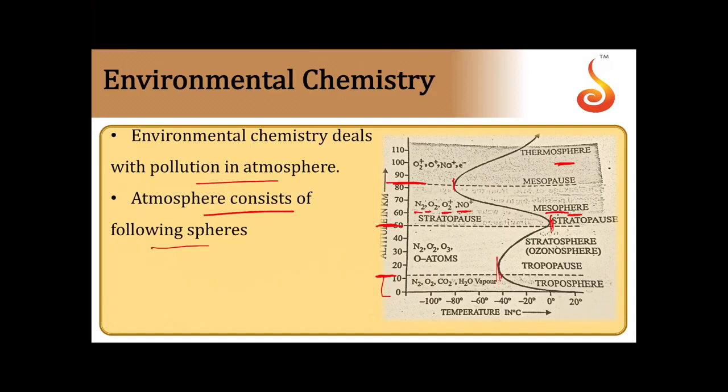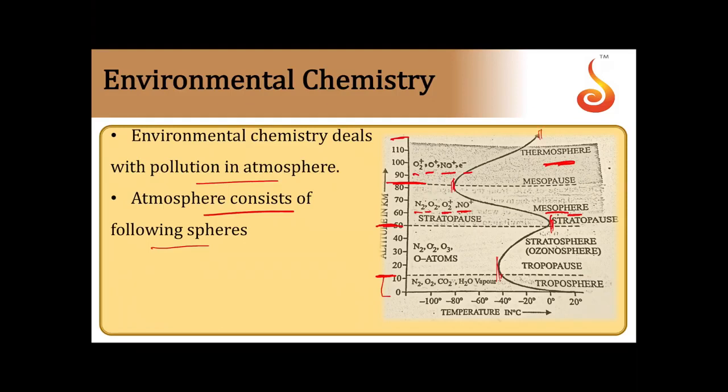Then finally comes the thermosphere. The thermosphere ranges from 85 kilometers to 500 kilometers. The thermosphere mainly contains O2 plus, O plus, NO plus and free electrons. And the thermosphere temperature ranges from minus 92 degrees Celsius to 1200 degrees Celsius.